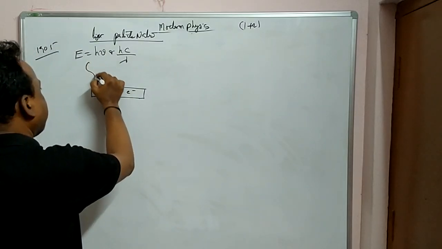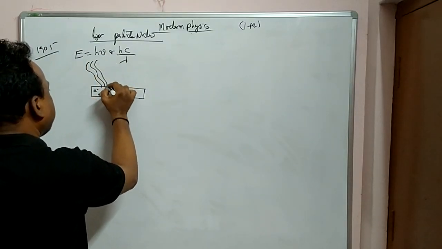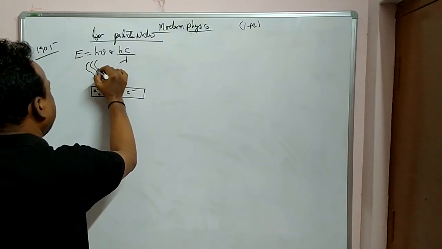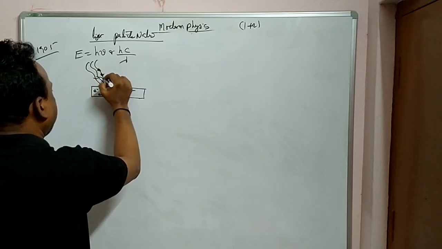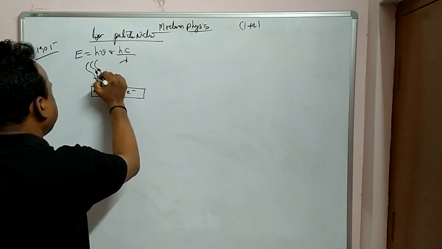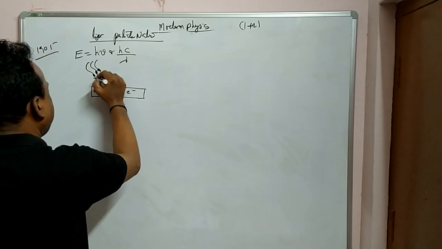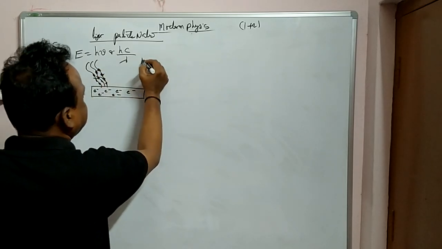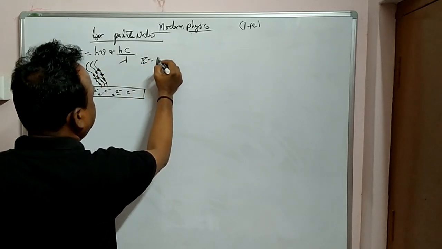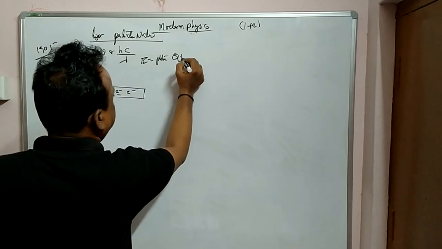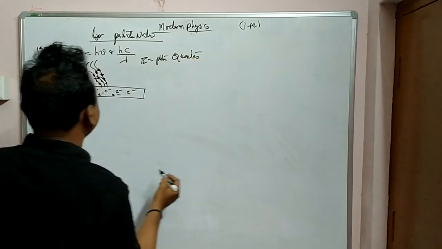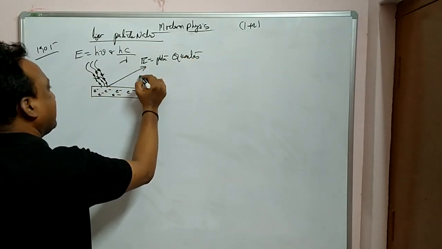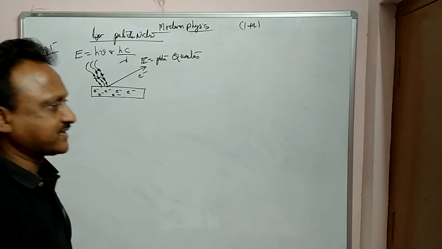Suppose sufficient energy is given. As I just told you, according to Einstein it is not wave nature but particle nature, that is photons, like energy packets, or quanta. Then an electron is ejected from the metal surface.